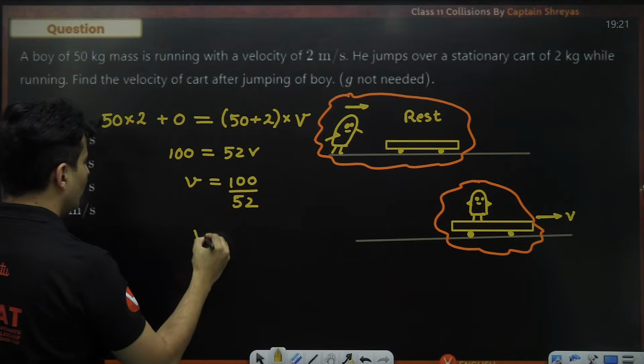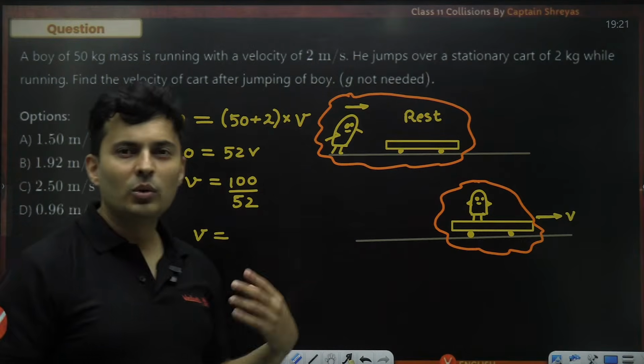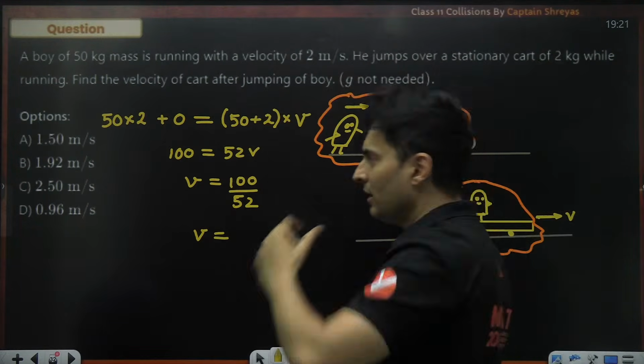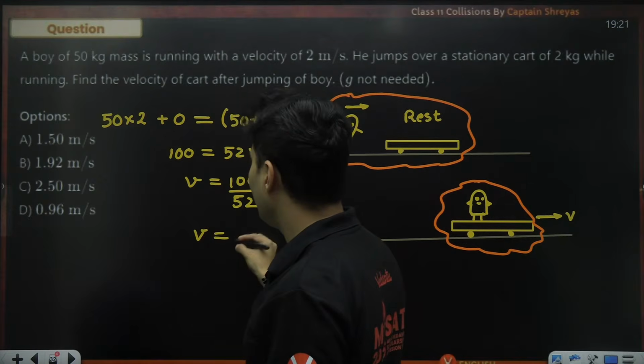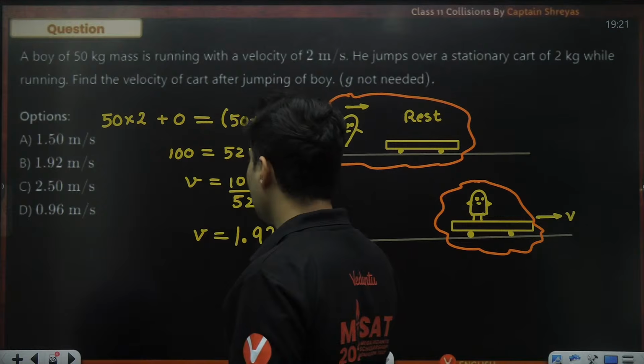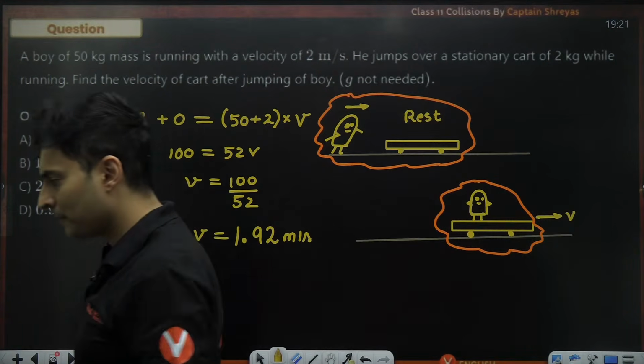That's it. So how much will it be? It will be slightly less than 2, no? 52 twos are 104, so 100 is less than 104. So it will be 1.9 something. There is only one option like that, and I can see it is option B. Perfect. That is the answer.